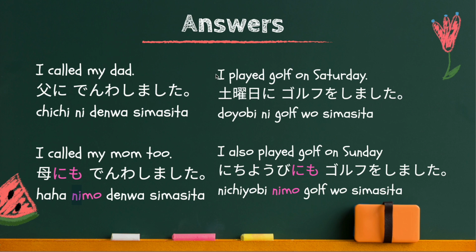Another one. I played golf on Saturday. 土曜日にゴルフをしました。You need to have ni particle because it's a time expression. I also played golf on Sunday. 日曜日にもゴルフをしました。You cannot replace ni particle, so ni particle remains. And you need to add mo after this ni particle.